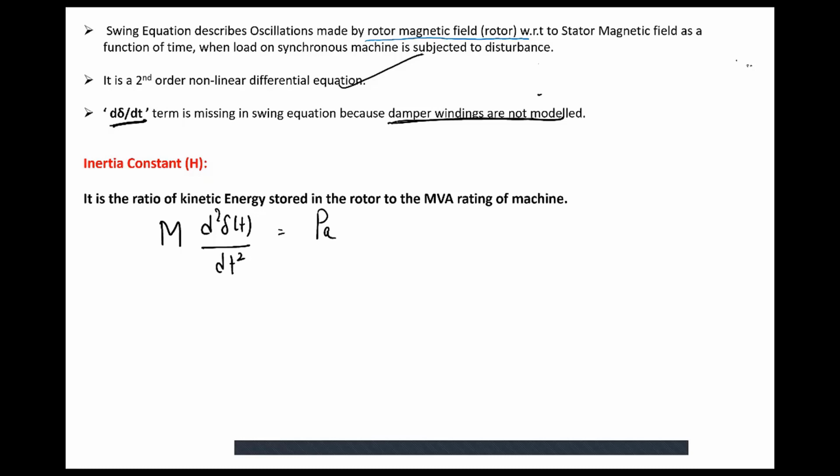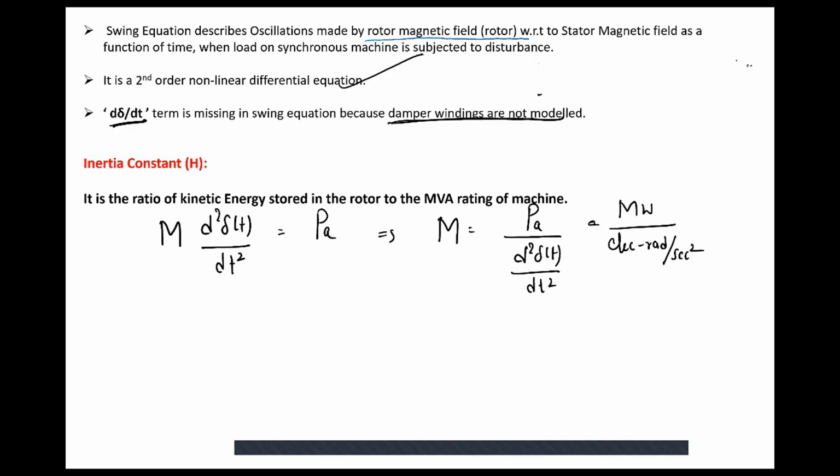That is my interest, which implies M is equal to PA divided by d squared delta of t by dt squared. Here the unit of the numerator is megawatt. The unit of the denominator is electrical radians per second squared. So the unit of angular momentum or inertia constant is megawatt divided by electrical radians per second squared.